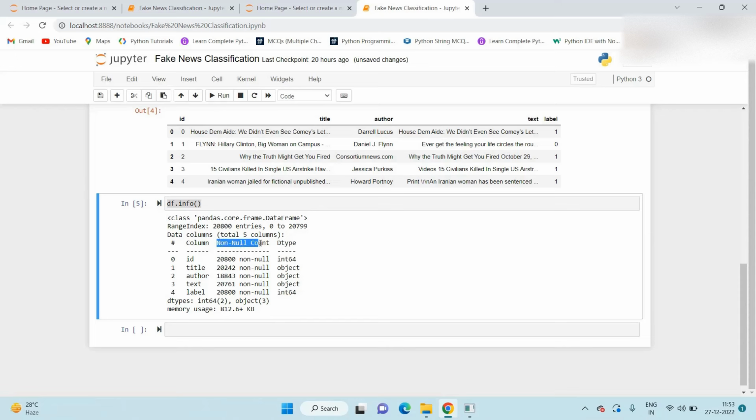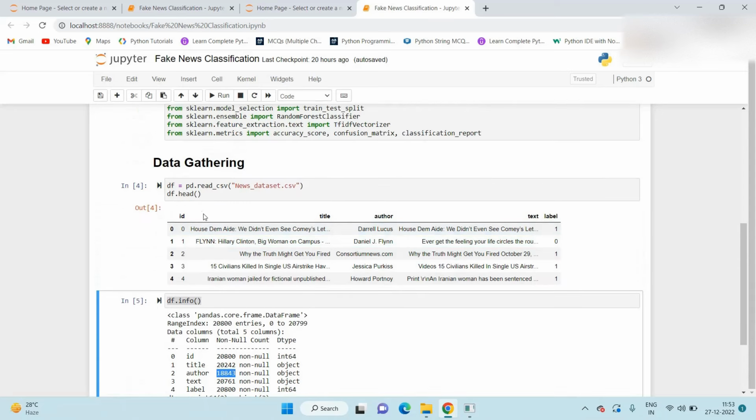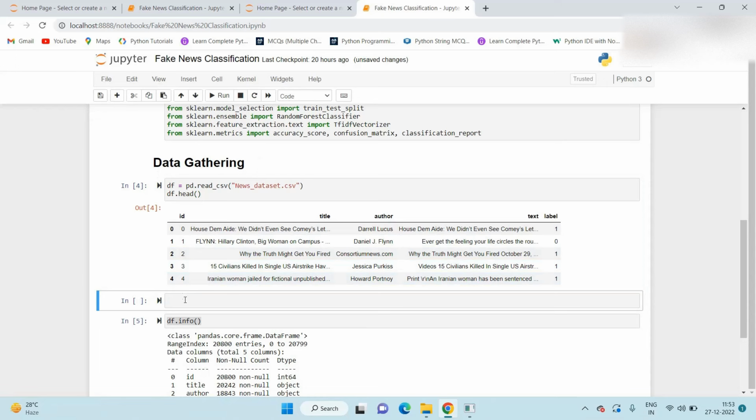And one more piece of information we receive by using this info function. Here, the non-null count is available. In our data set, 20,800 entries are available. If you see for the author, 18,843 entries are available. So it means some rows have missing values. We need to handle those missing values also. So I will add here one row, data analysis.